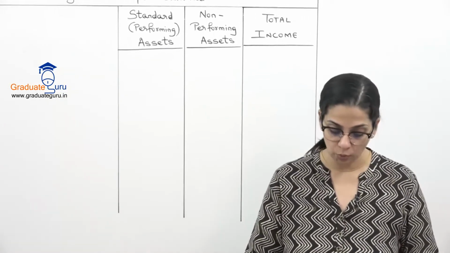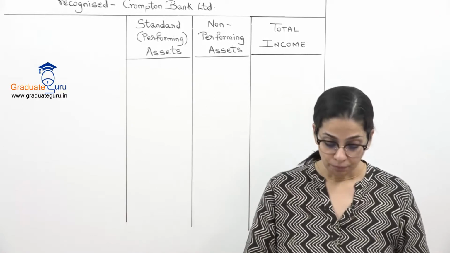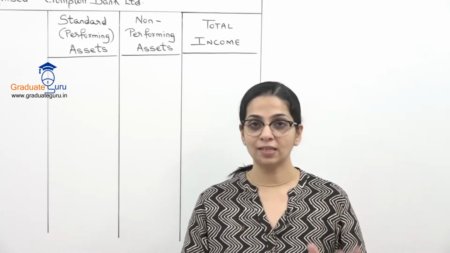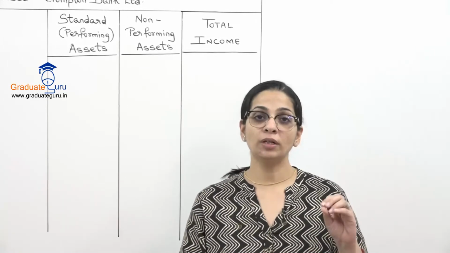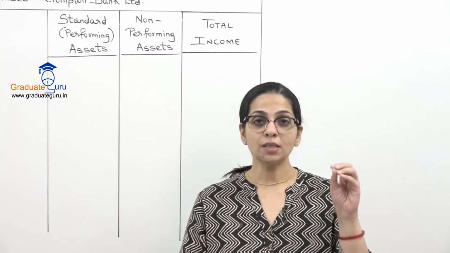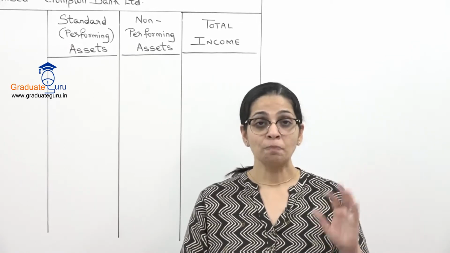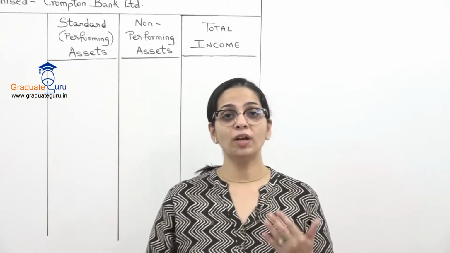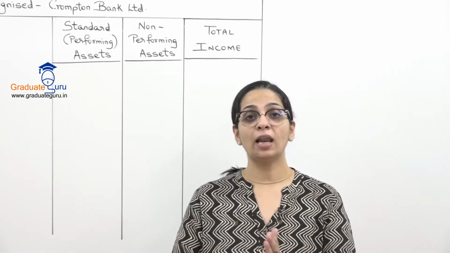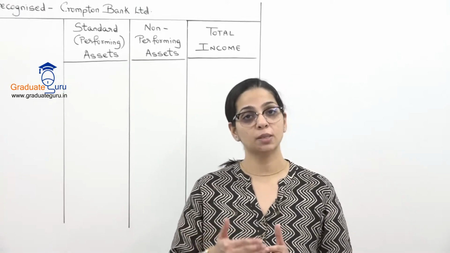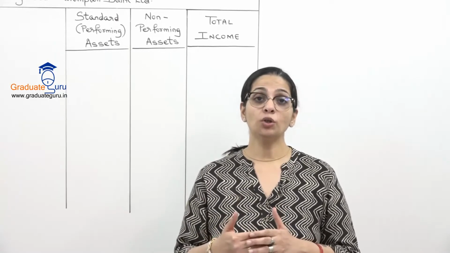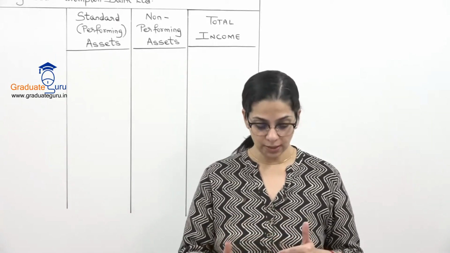So let's see the first one, term loans. They've said standard and non-performing. Standard means normal assets, where there is no doubt about recovering the amount, and therefore it requires a standard provision which is very low, but its income you will recognize when it becomes due. Meaning if income is receivable, even though it is not actually received, I will still take it as my income. But when I go to the non-performing element, that is the second part given.